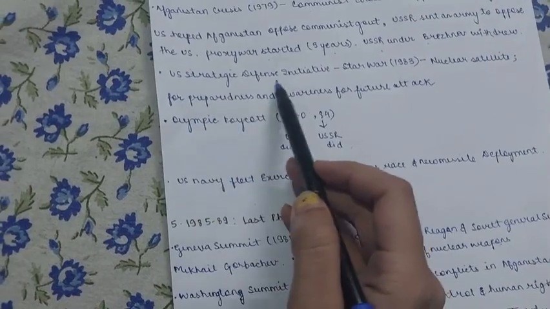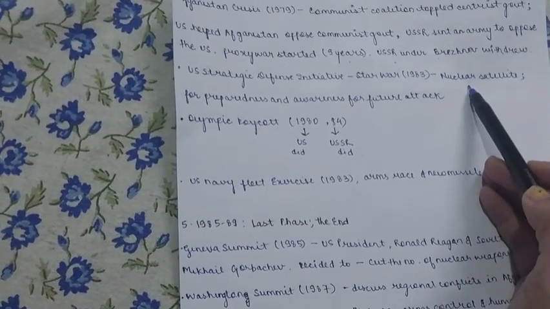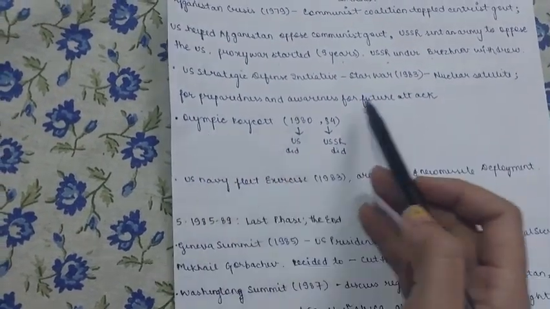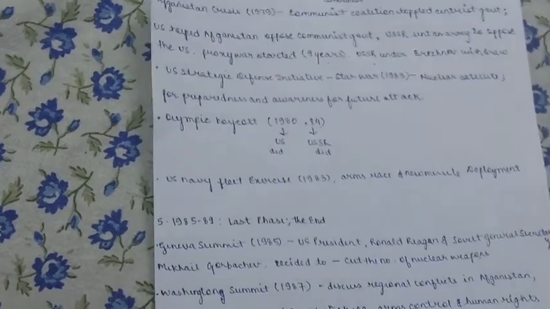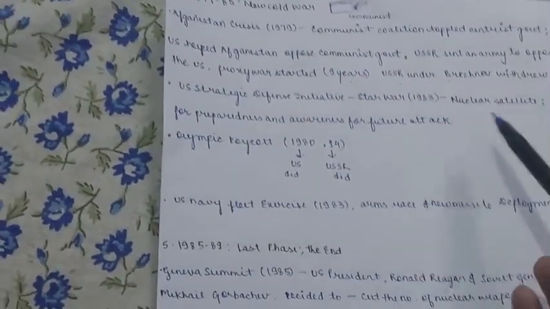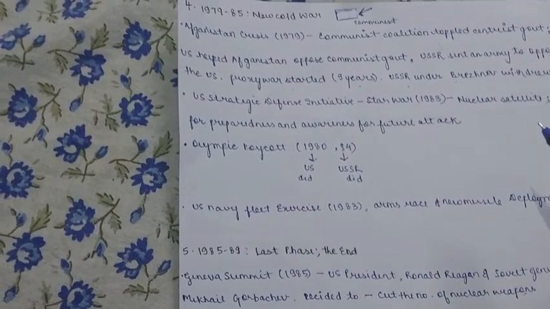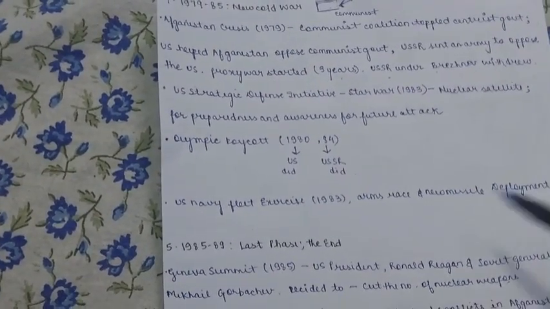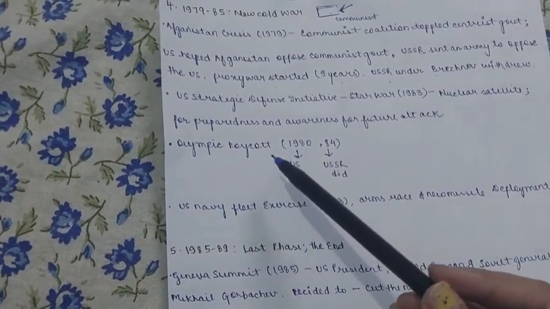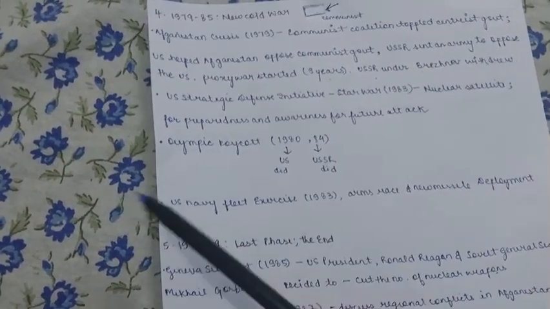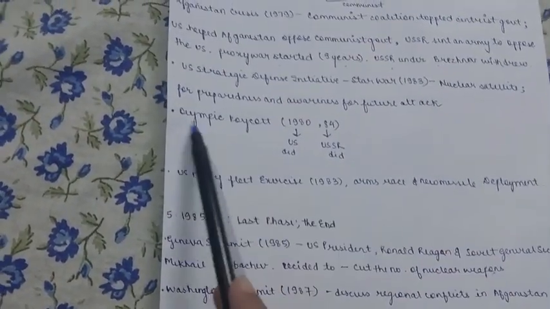The US Strategic Defense Initiative, Star Wars: nuclear satellites for preparedness and awareness of future attacks. This initiative was done so that if any nuclear weapon is being launched or prepared, the US, through its satellites in space, through the stars in space, will get to know about that nuclear initiative.